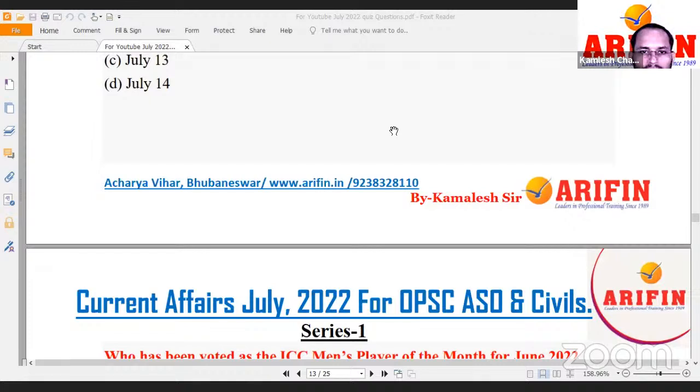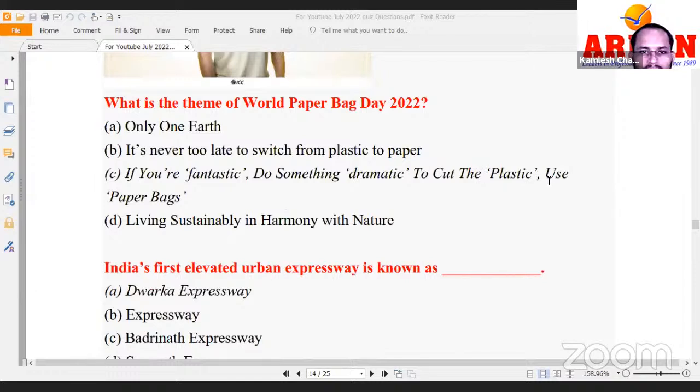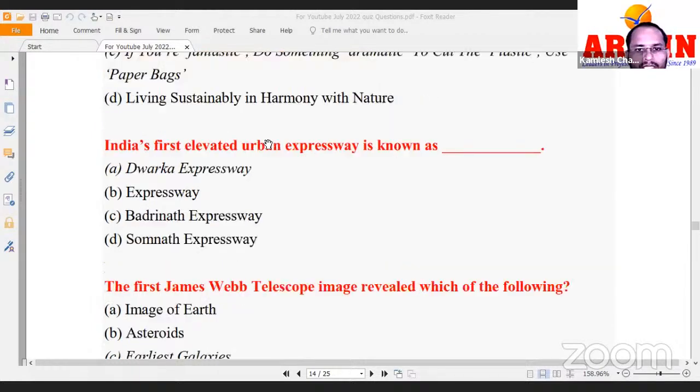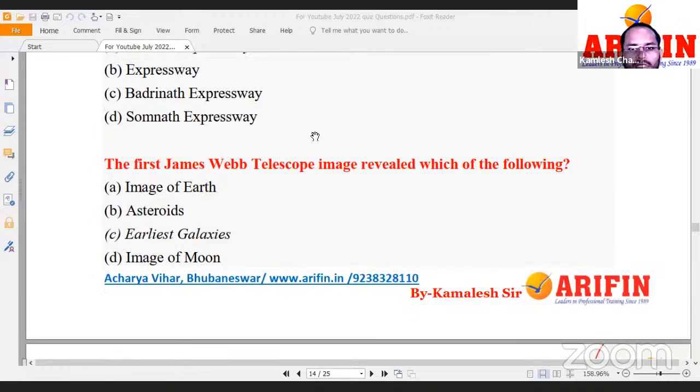very popular. What is the theme of World Paper Bag Day? The theme is very simple: if you are fanatic, do something dramatic to cut the plastic, use paper bags. This could be a long theme, but if you see these key terms, fanatic and dramatic, with these terms this is the answer. Next: the first ever elevated urban expressway is known as what? Dwarka Expressway. Correct, the elevated expressway is the Dwarka Expressway.